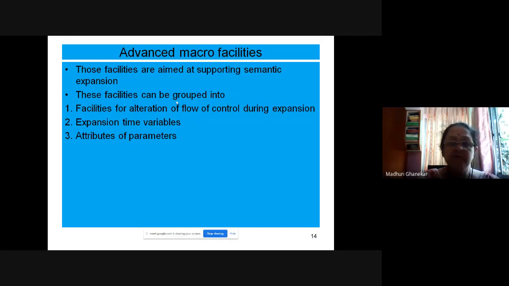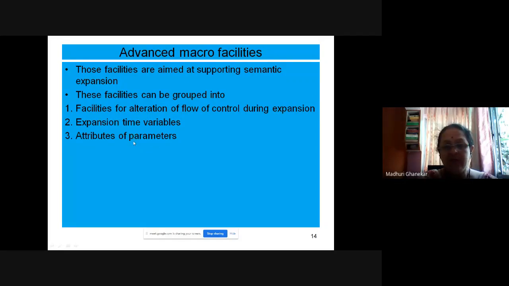In the same way, if you are writing macros, you will have a macro body, and inside the macro body you might be using some variables. We will call them expansion time variables. Parallel to this I, all the variables that appear inside the macro body, which are not reflected in the expansion but contribute something to the expansion, are termed expansion time variables. They appear only inside the macro body. Then there are attributes of parameters, since parameters can have different attributes.